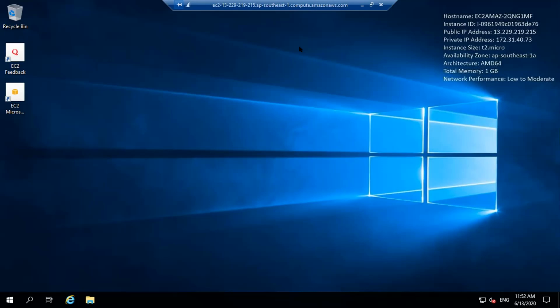You have all the rights to play around with this box, but make sure it doesn't get into a billable mode and immediately you discard this. Probably I can show where you can discard the instances. One of you can share the screen, or if you want to hang around for some time, it is good enough. It is free, so we don't have to worry much. Who has not created? Rakshit.